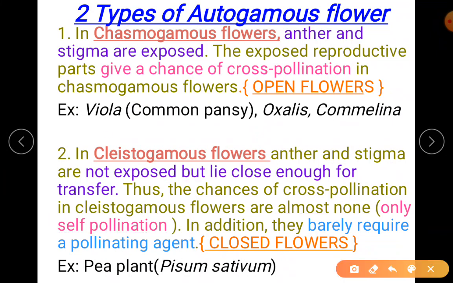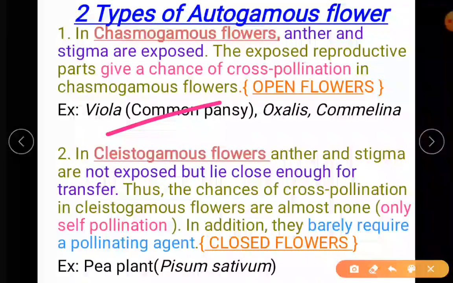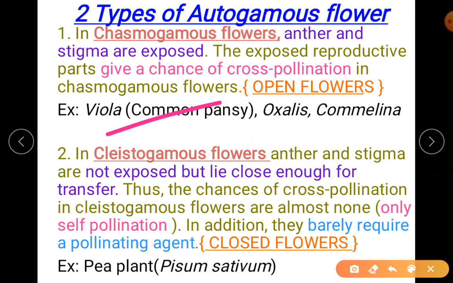So here there are various types of pollinators. It can be your bee, honeybee. It can be the wind which carries the pollen grains. So all those are your open flowers. Different types of agents are there. It may be the wind, it may be the butterfly, it can be any bird. So that is what they are telling. The open flowers. Okay, open flowers. There are many.